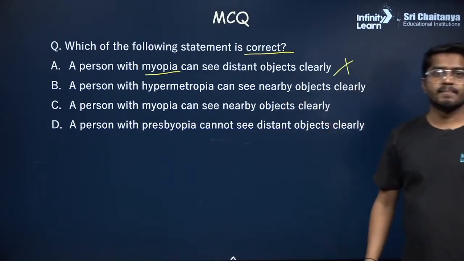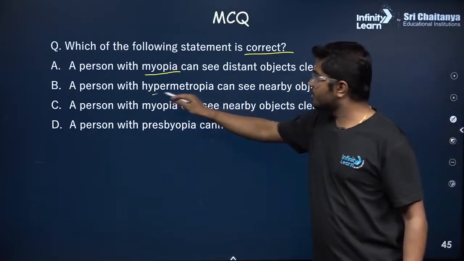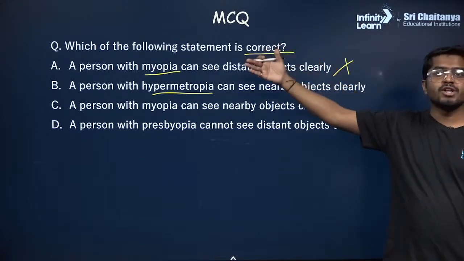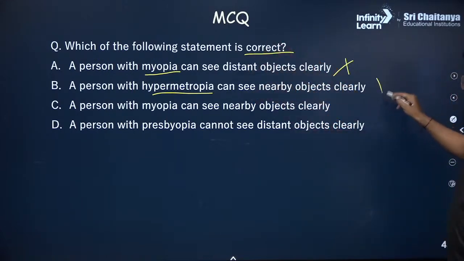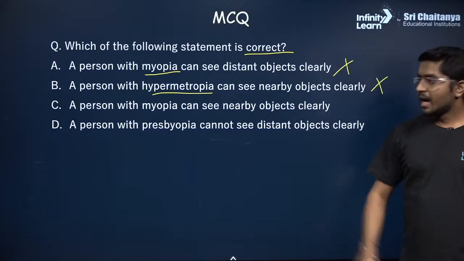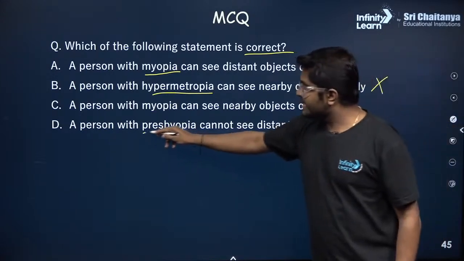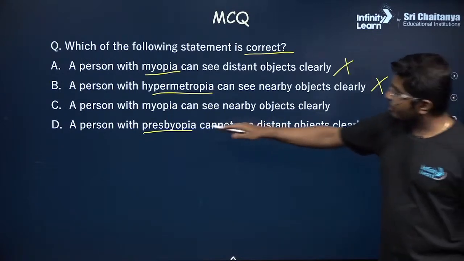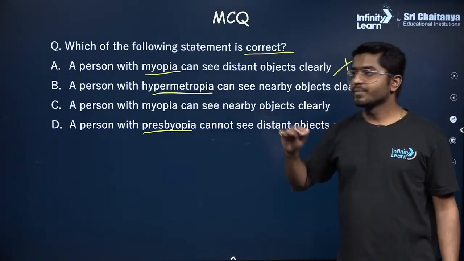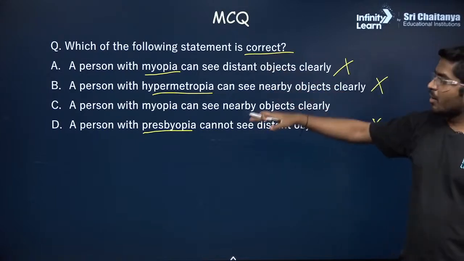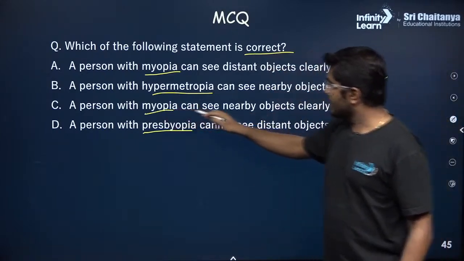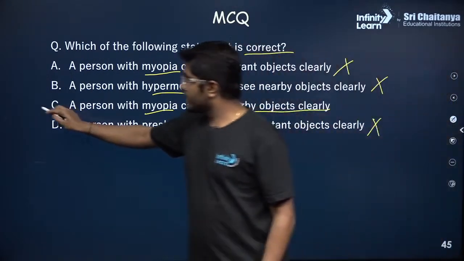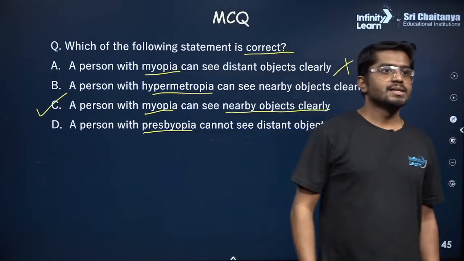How about the second one? A person with hypermetropia can see the nearby objects clearly. Hypermetropia is opposite of myopia. So even this statement is wrong. How about last statement? A person with presbyopia cannot see the distance object clearly. This is wrong. Presbyopia is similar to hypermetropia. So A, B and D are wrong. How about C? Person with myopia can see the nearby objects clearly. This is correct. So only correct statement is option number C.